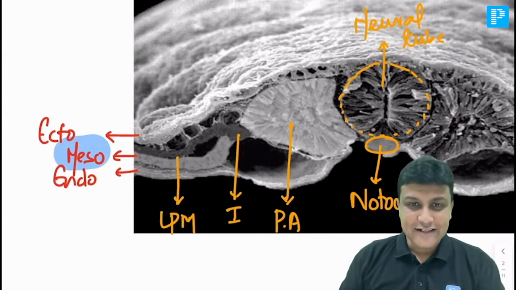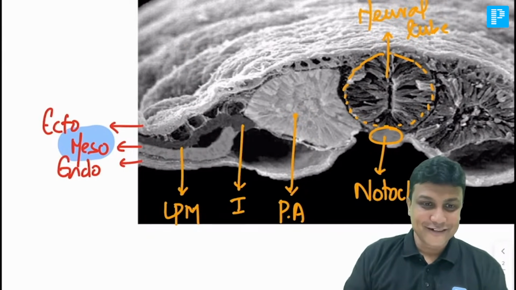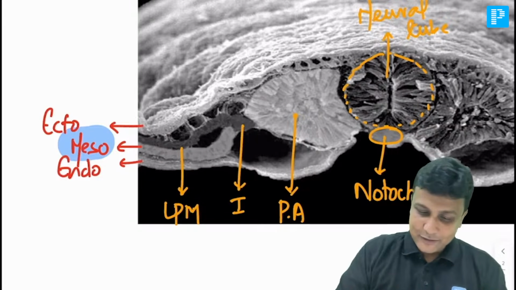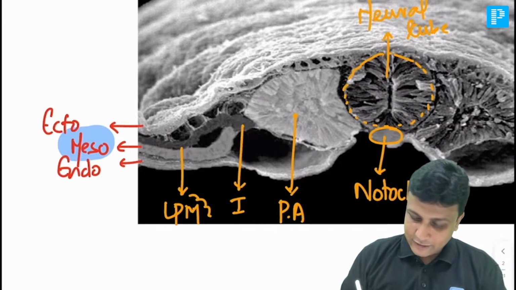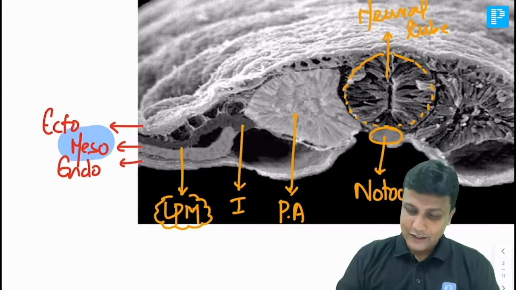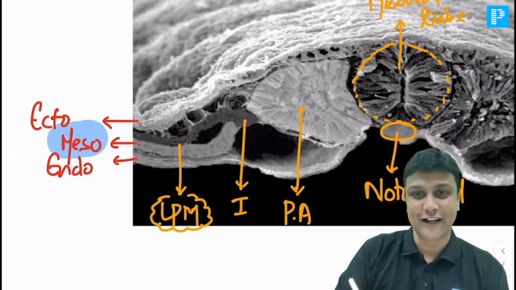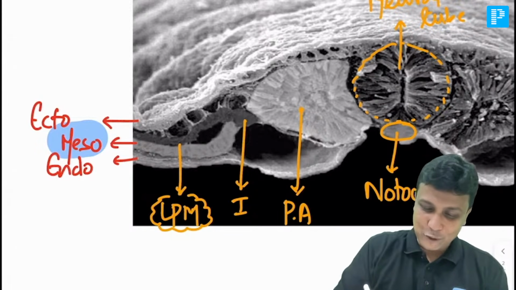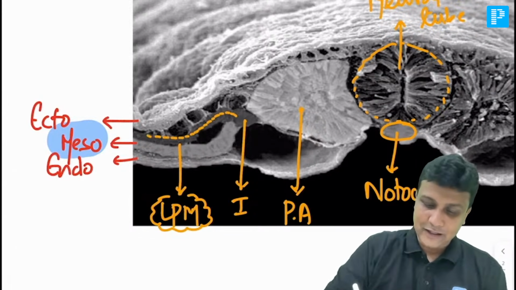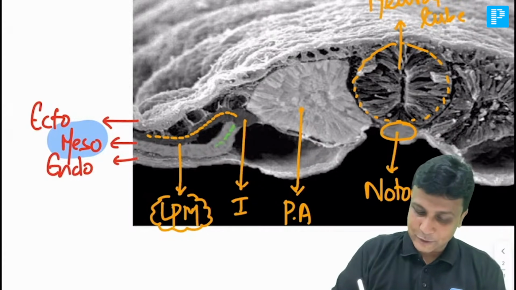Now, in this diagram, sir, this topic is very easy. Now, in this diagram, if you observe the lateral plate mesoderm very carefully, it's again divided into two layers. Okay, I hope you're able to see one layer here, and I hope you're able to see one more layer over here.